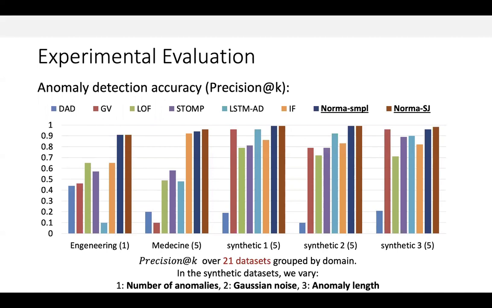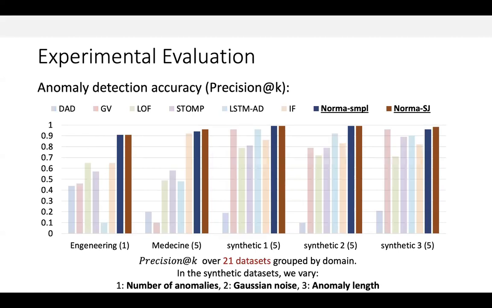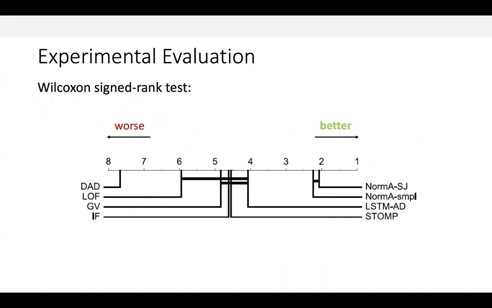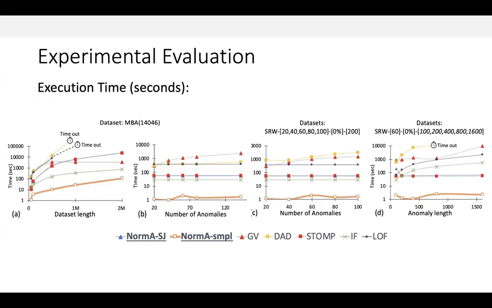We compare the precision at k, which is the number of correctly identified anomalies in the top k positions returned by each method. We notice that our approach is more accurate than the current state-of-the-art methods. This can be confirmed by running a Wilcoxon signed-rank test. This test points out that our approach is statistically significantly better than the other approaches. Regarding execution time, both variants of our approach perform very well. The variant using random subsequence extraction being up to one order of magnitude faster than the competing approaches.